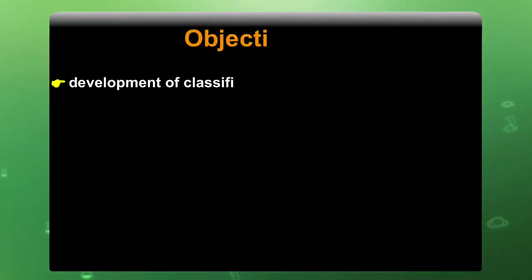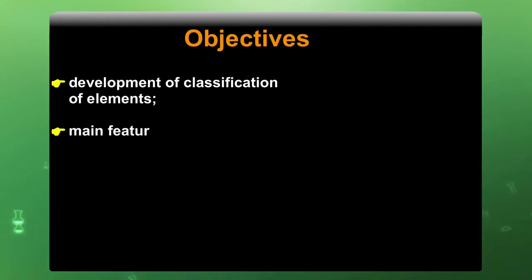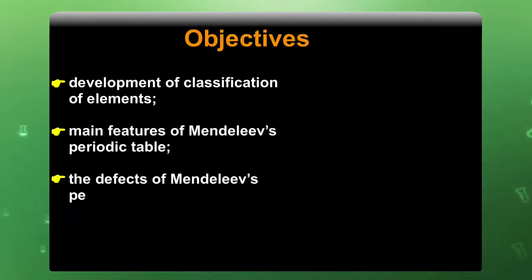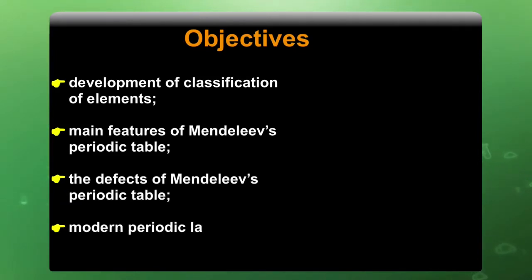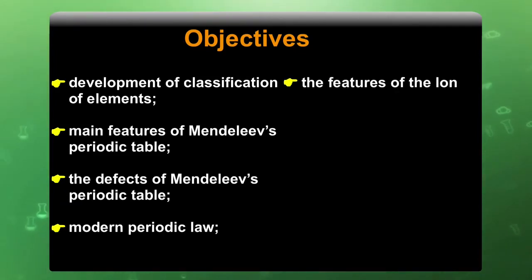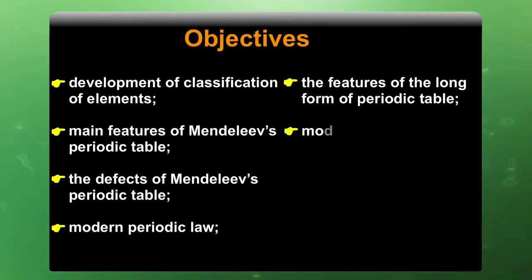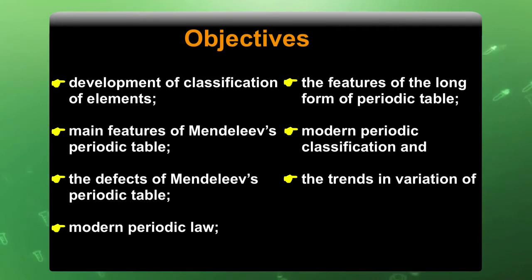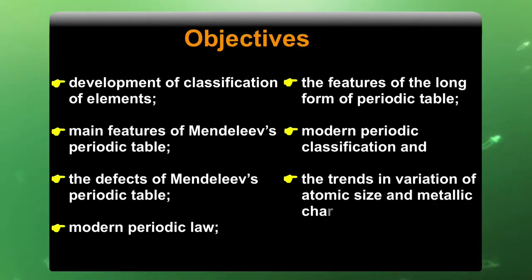Dear learners, after studying this lesson, you will be able to understand about development of classification of elements, main features of Mendeleev's periodic table, the defects of Mendeleev's periodic table, modern periodic law, the features of long form of periodic table, modern periodic classification and the trends in variation of atomic size and metallic character in the periodic table.